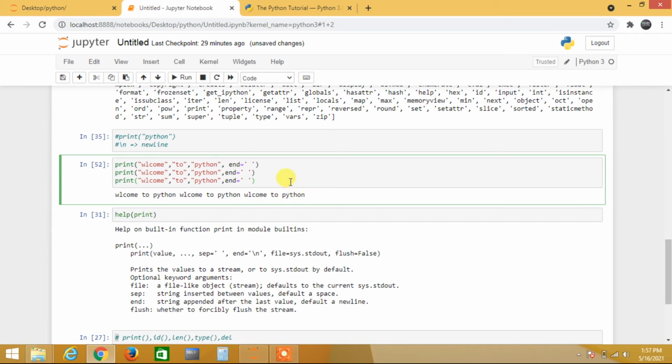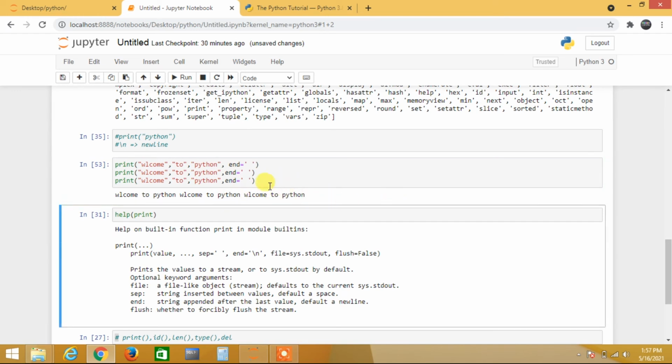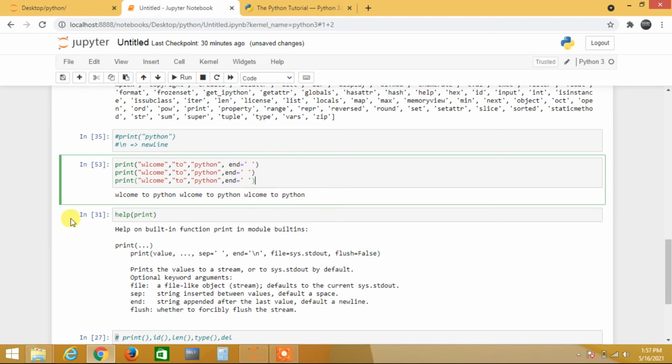Next, if you print anything, that will keep in the same line. So this is the end use. Okay, I'll tell the file one. So I hope you people understand what print is and how we will use it.